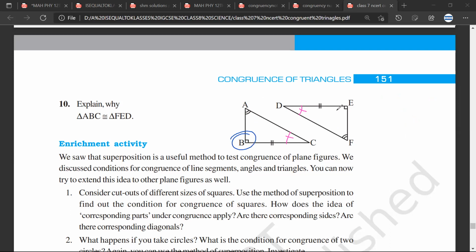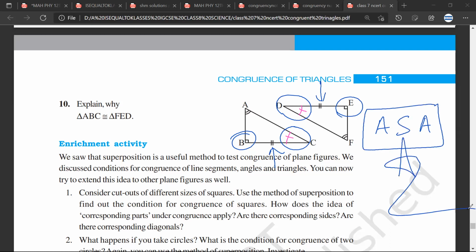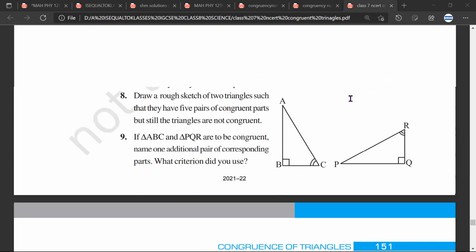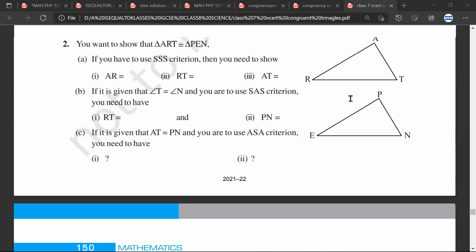So this angle is equal to this angle. This angle is equal to this angle. And the side between the two angles is equal. And that is why I can apply ASA. Is it making sense now? Yes, sir.